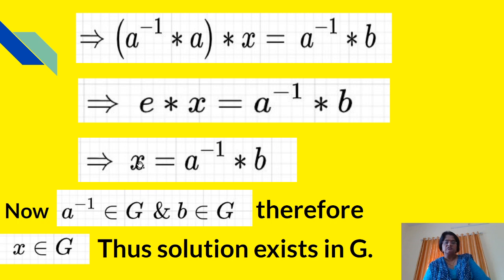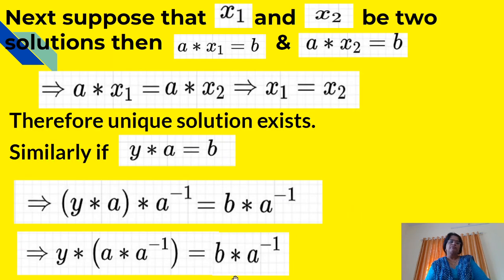E star x is equal to x because E is the identity element, and therefore x is equal to A inverse star b. Now A inverse belongs to G and b also belongs to G, and therefore A inverse star b, which is x, will also belong to G. Thus the solution exists in G. Now suppose that x1 and x2 are two solutions, then A star x1 is equal to b and A star x2 is equal to b.